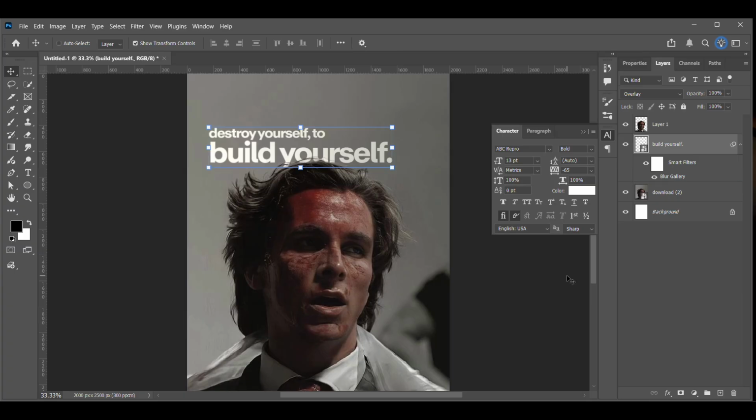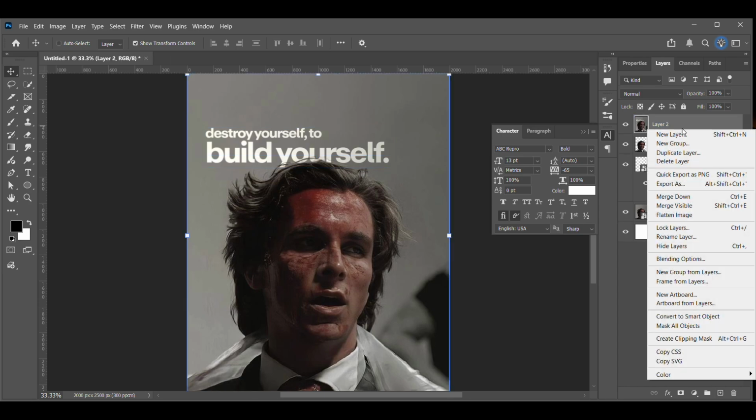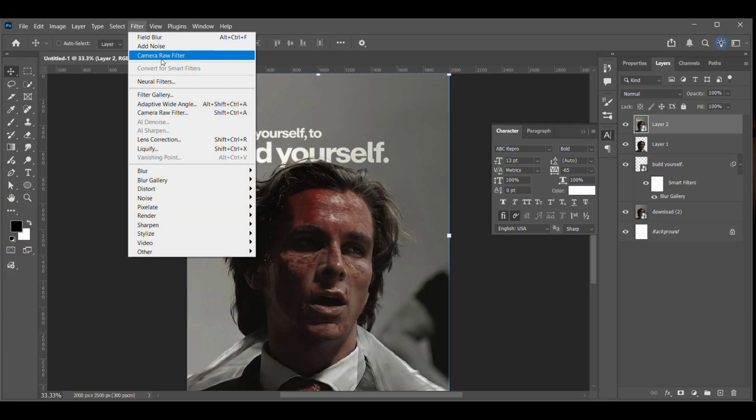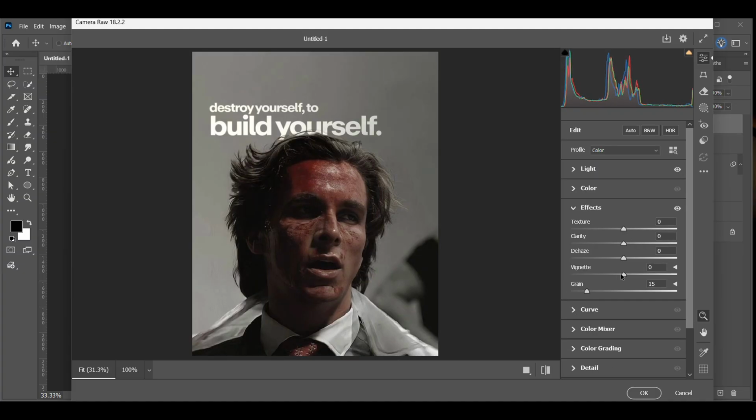Now create a new merge layer by pressing Ctrl plus Alt plus Shift plus E. Convert it into a smart object. Then go to Filter, then select Camera Raw Filter. Here you can adjust things like contrast, clarity, grain, vignette, and shadows. Just play around until it looks good, then click OK.